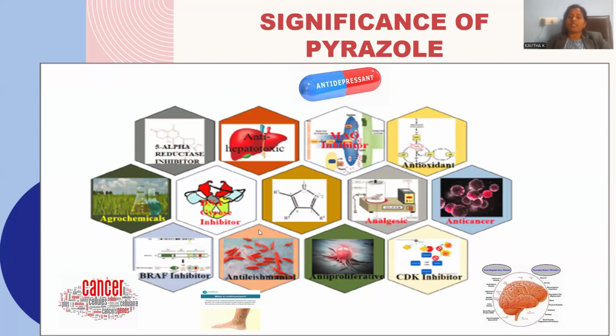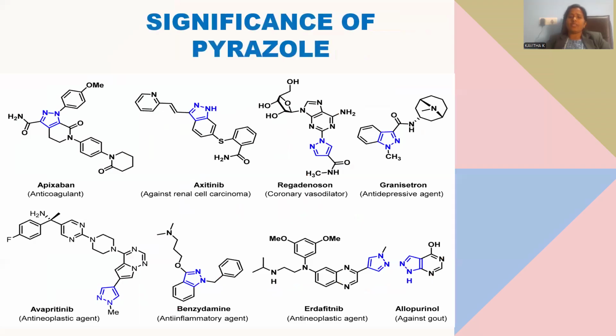This is the way the significance of pyrazole, or detailed manifestation, is provided within the slide. Let me go with some other extendable significant applications of pyrazole provided in the slide. Apixaban. Apixaban stands for anticoagulant. Anticoagulant means what? Coagulation stands for whenever blood is clotting.